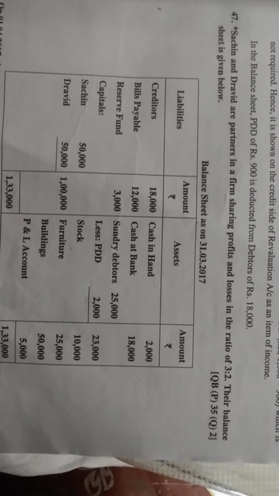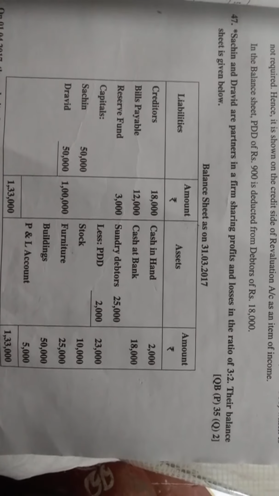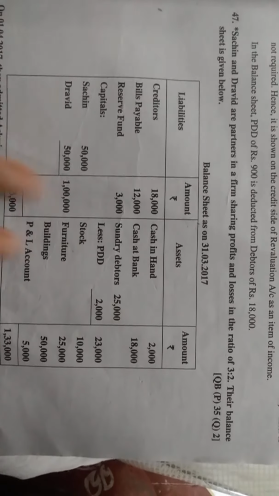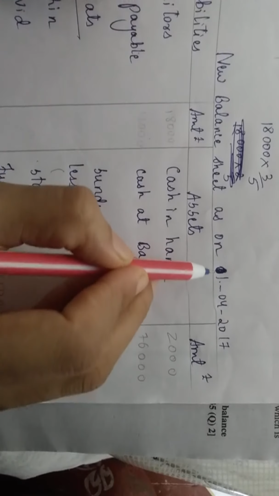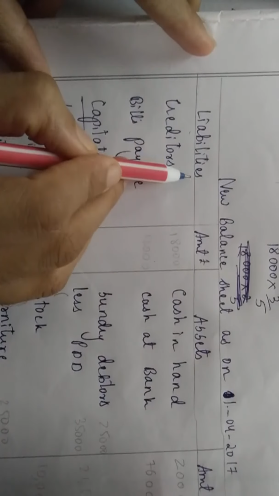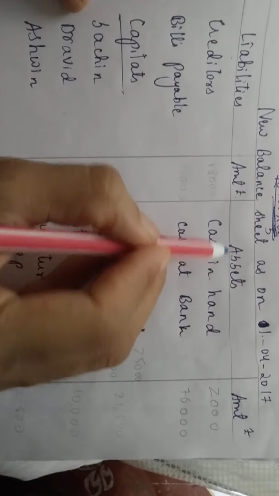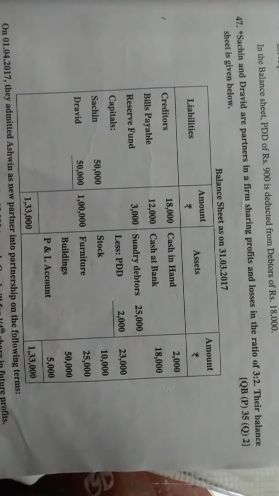Yes, students, we will continue with that Dravid and Sachin and Dravid balance sheet. To write the new balance sheet as on 1/4/2017, they have given in the question liabilities amount rupees, assets amount rupees. To write the balance sheet, it is the same. In the question the balance sheet is there, no? Same, you have to copy.